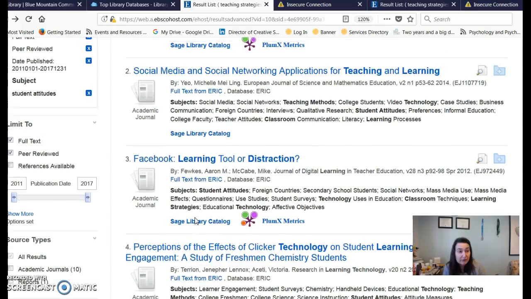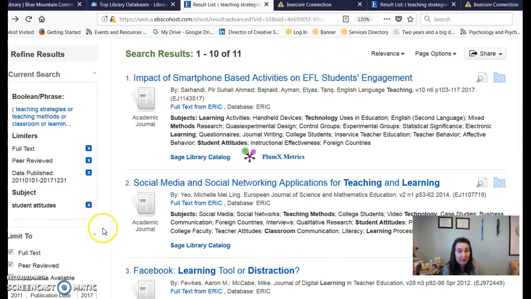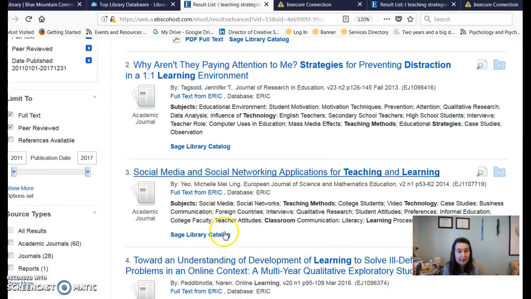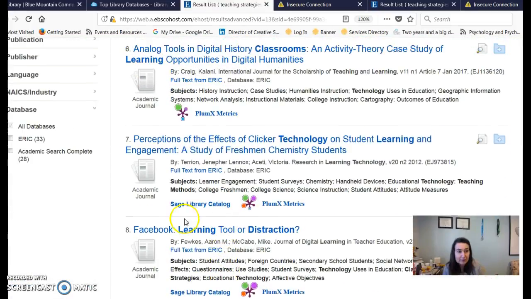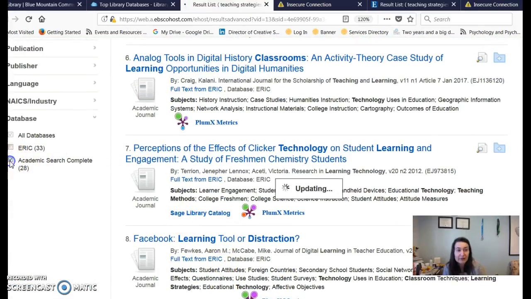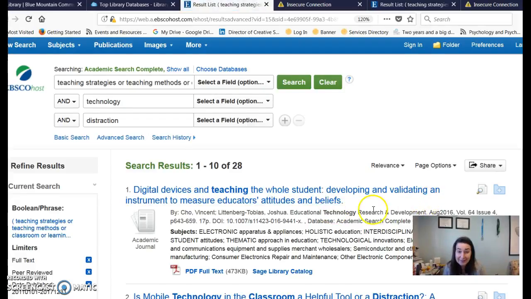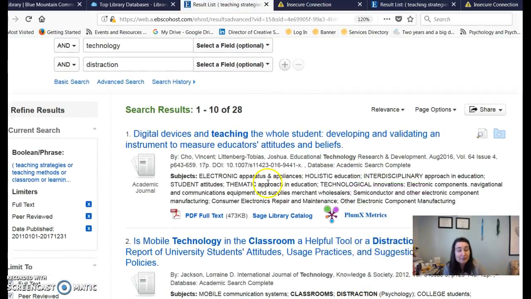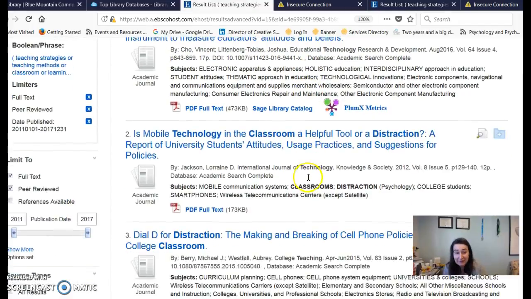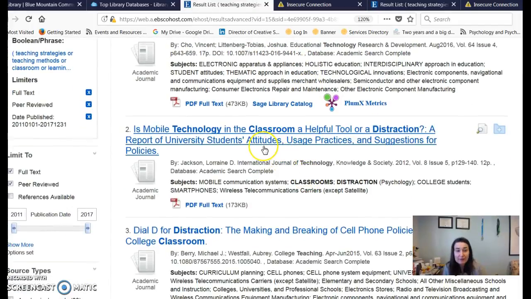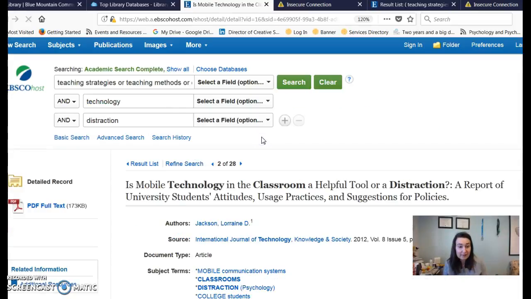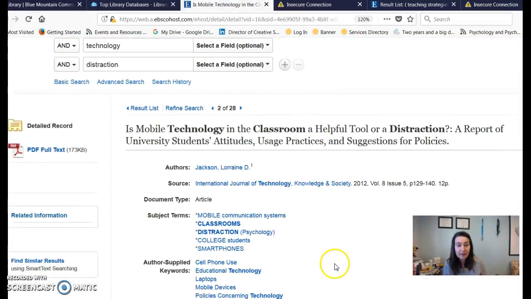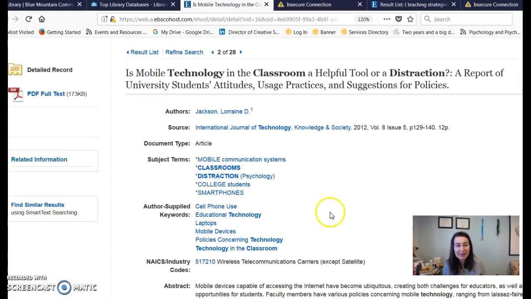There's a couple things you can do to correct that right away. I'm going to broaden our search back up, and I can limit to just ones that are found in Academic Search Complete. So we can get around this. Digital devices. Gosh, we didn't even write that down. But this is helpful. Is mobile technology in the classroom a helpful tool or distraction? Great. Let's find out. So smartphones, distraction.